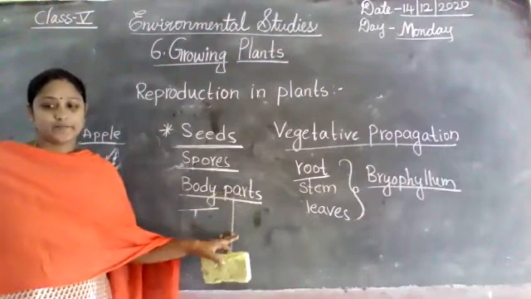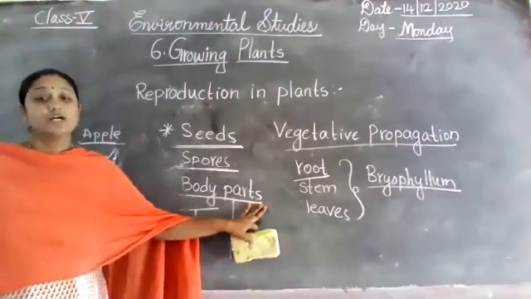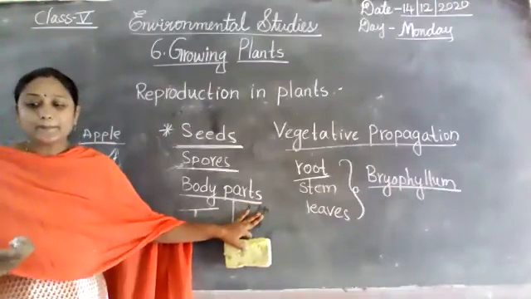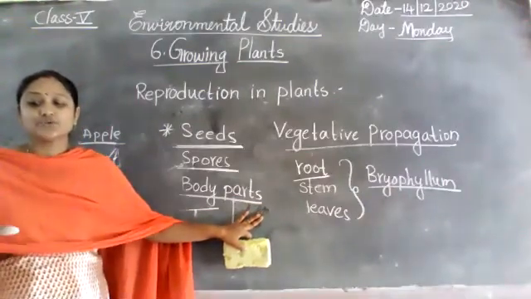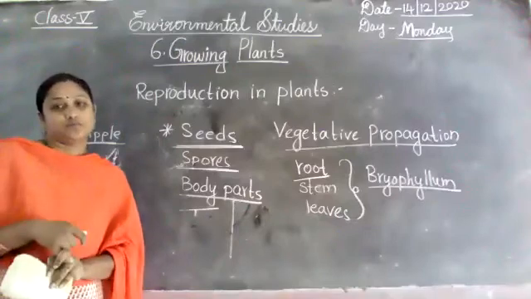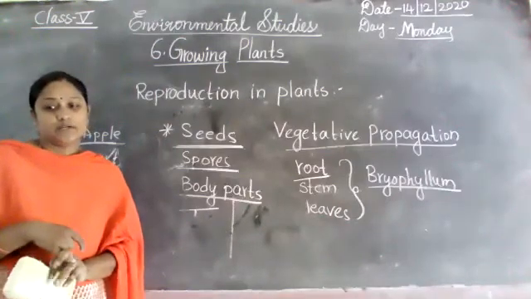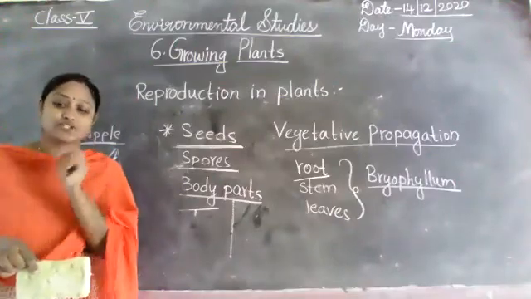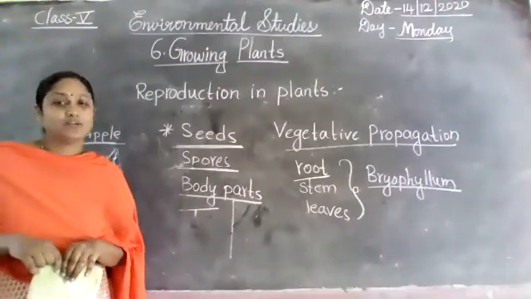So these are the body parts, these are the examples. Sweet potato is a root. If we plant a part of this root, a new plant will grow.